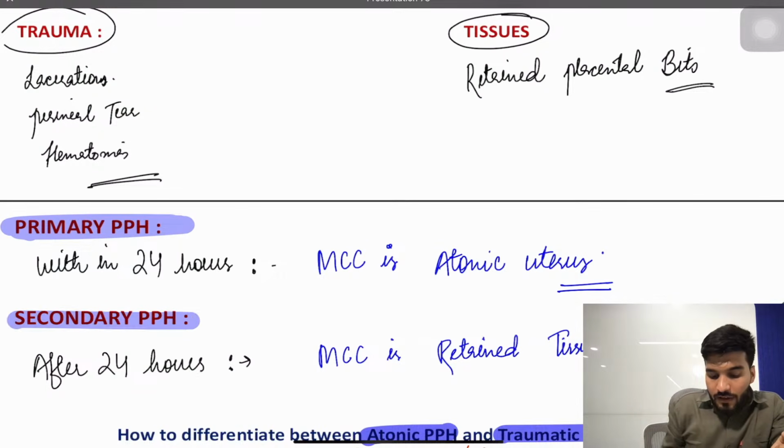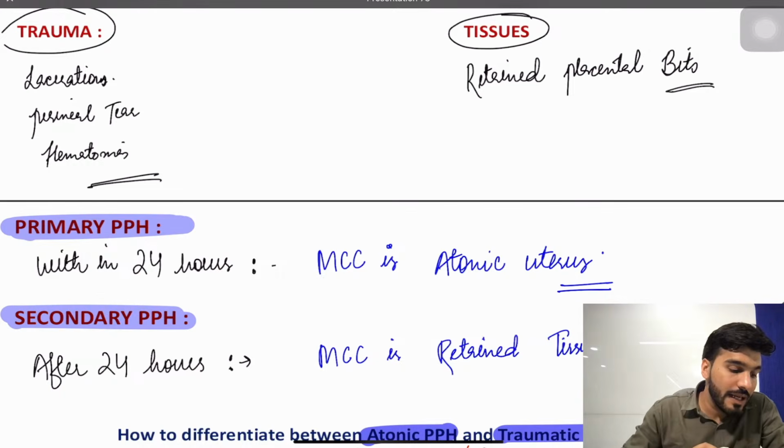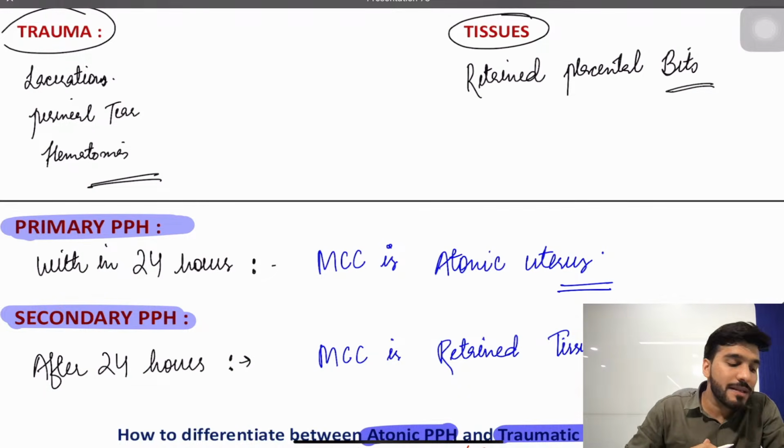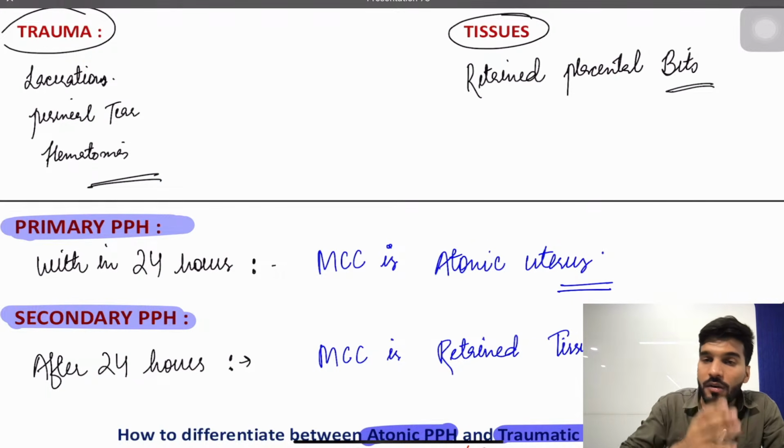Okay, for secondary postpartum hemorrhage, what will be the cause? In secondary postpartum hemorrhage, retained placental bits. What is the cause? Retained placental bits. Now what will be the treatment for the retained placental bits and what will be the complication? Anyone in the comment section? What will be the treatment? If the retained products of conception are less in volume, we go with the medical drugs, but if the volume is more, we go with the curettage.